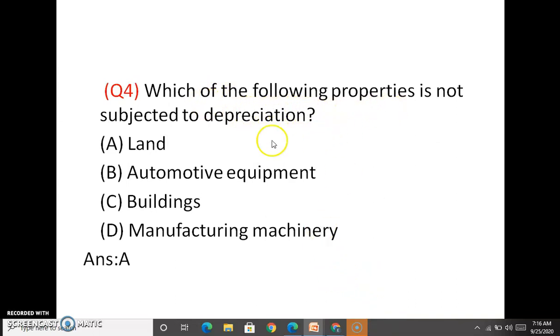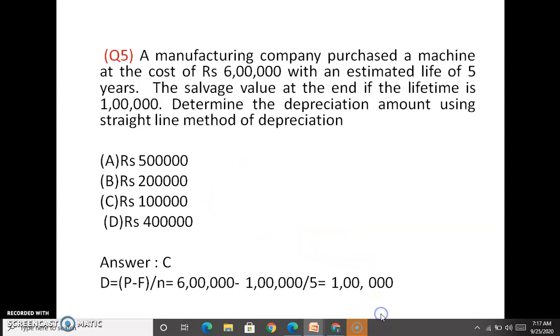Which of the following properties is not subjected to depreciation? The land is not subjected to depreciation. Automotive equipment is subjected to depreciation, buildings are depreciated, machineries are subjected to depreciation, but land is not subjected to depreciation. Answer is A.